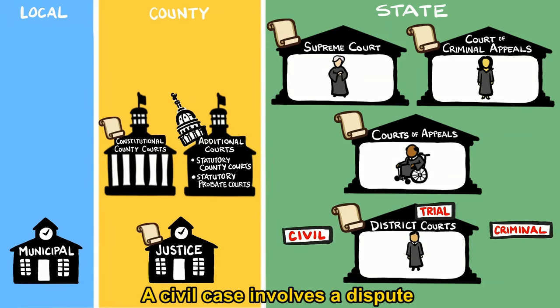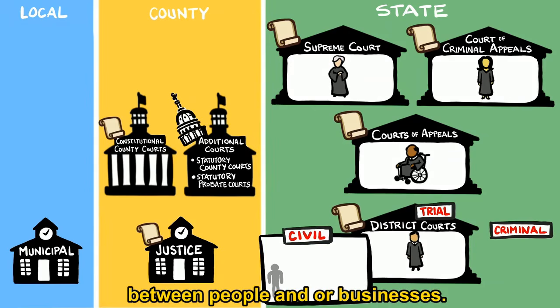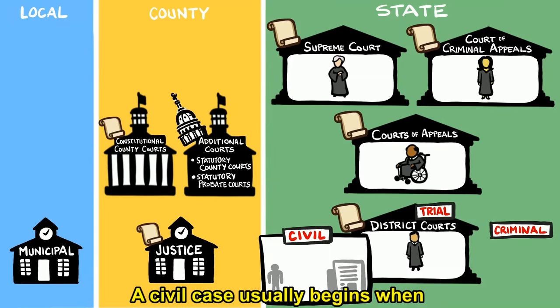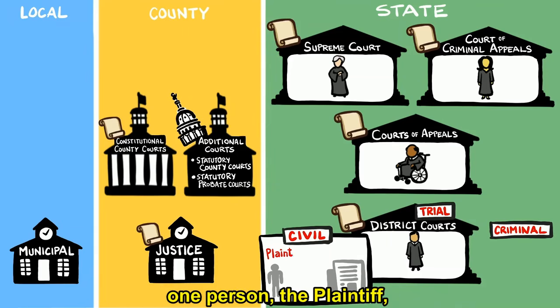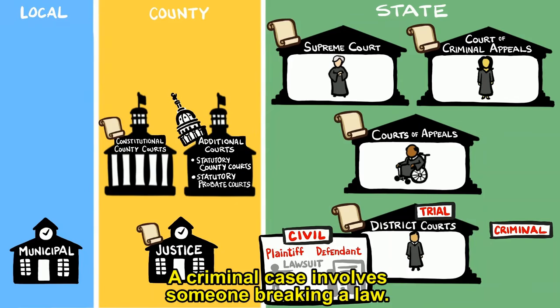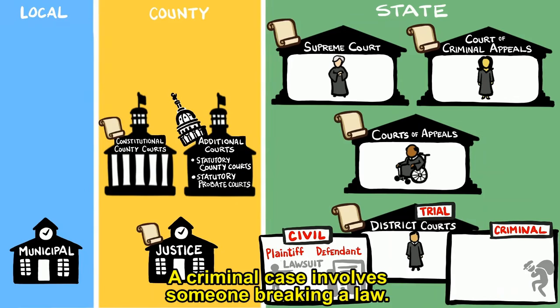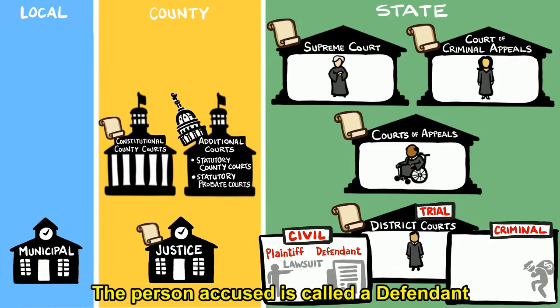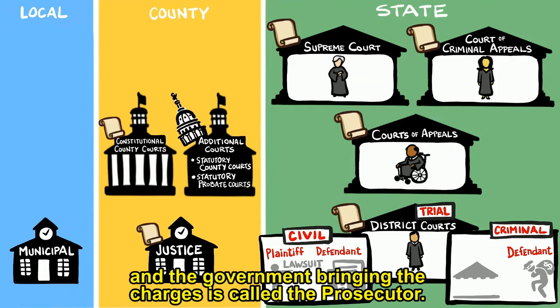A civil case involves a dispute between people and/or businesses. A civil case usually begins when one person, the plaintiff, files a lawsuit against another person, the defendant. A criminal case involves someone breaking a law. The person accused is called the defendant, and the government bringing the charges is called the prosecutor.